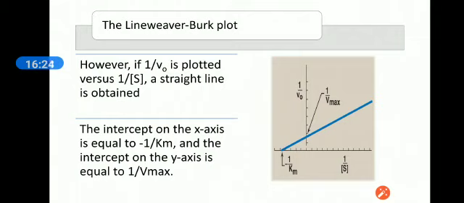Lineweaver-Burk took the help of a mathematical principle and took the reciprocal of these values. If 1 over V naught is plotted versus 1 over substrate concentration, a straight line is obtained. The intercept on the x-axis is equal to minus 1 over Km, and the intercept on the y-axis is equal to 1 over Vmax.